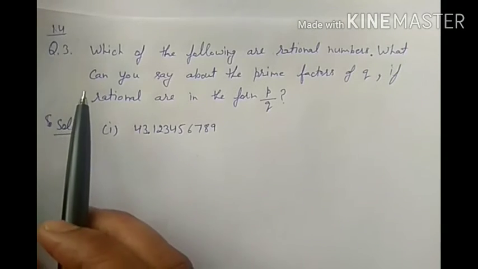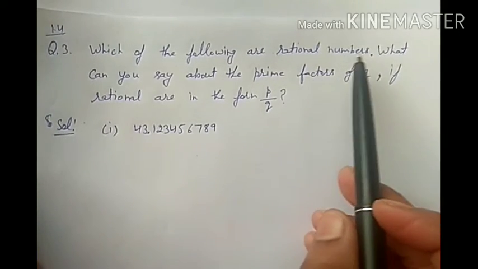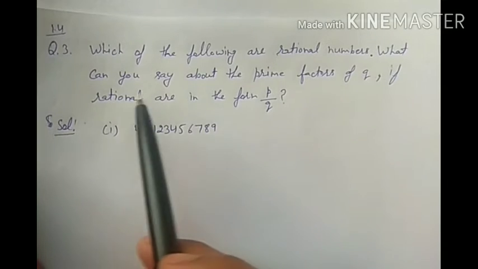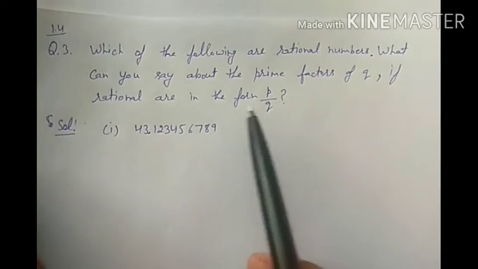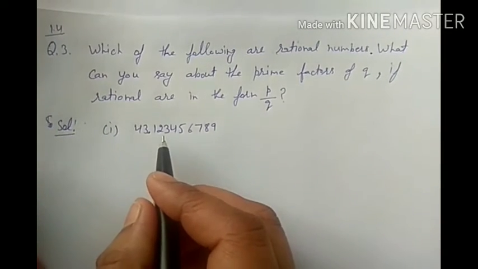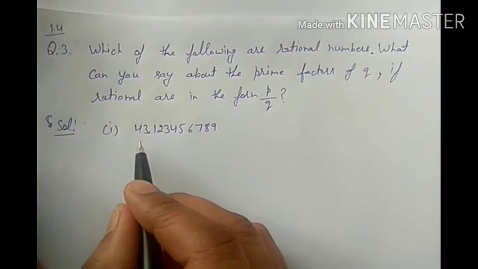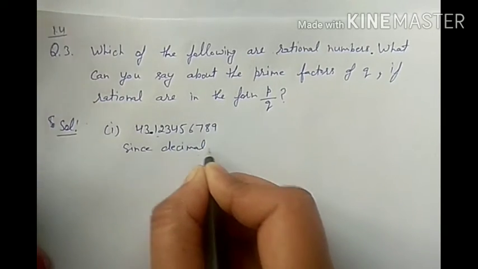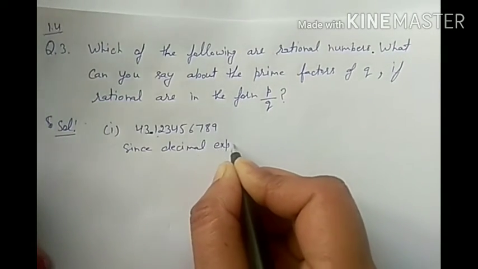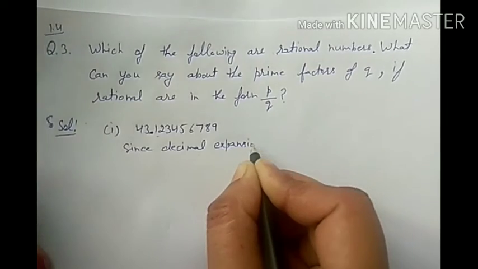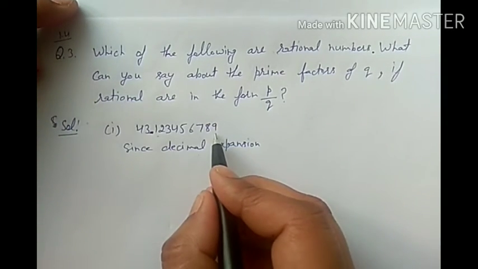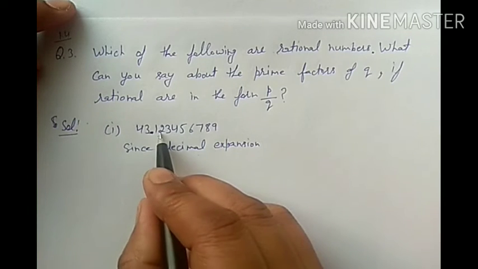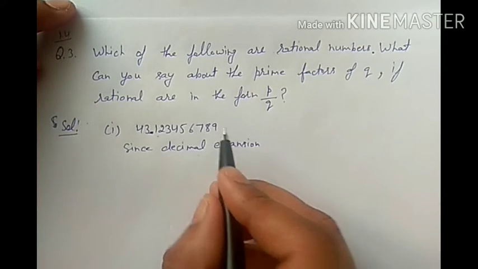Now question number 3 is: which of the following are rational numbers? What can you say about the prime factors of q if rationals are in the form p by q? Here a decimal expansion is given. You can see the decimal expansion is terminating, finished: 1 2 3 4 5 6 7 8 9 and finished.